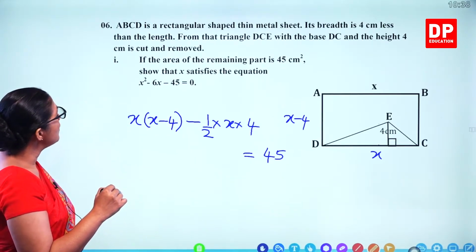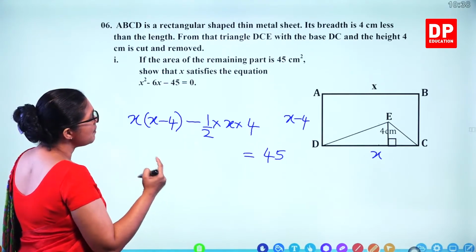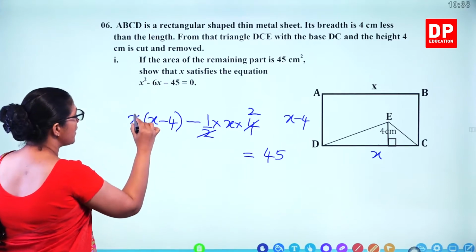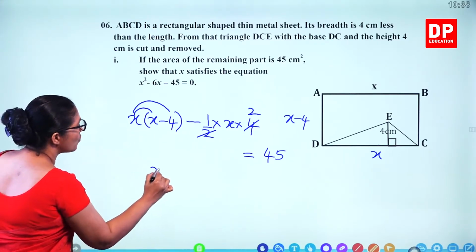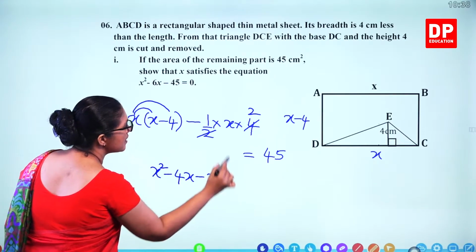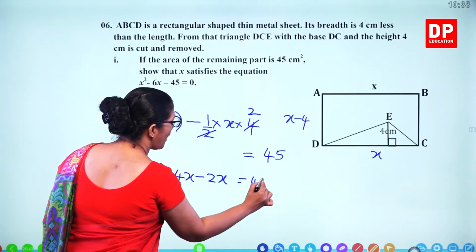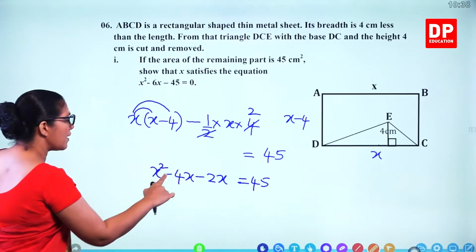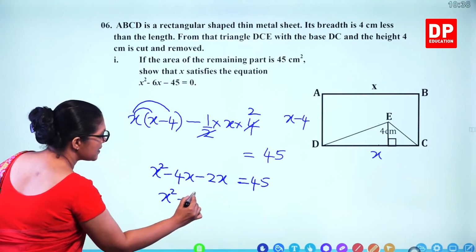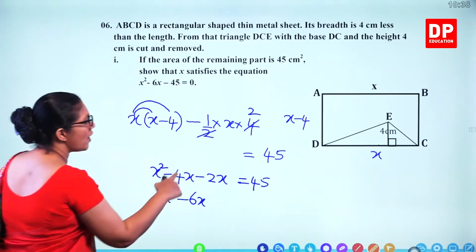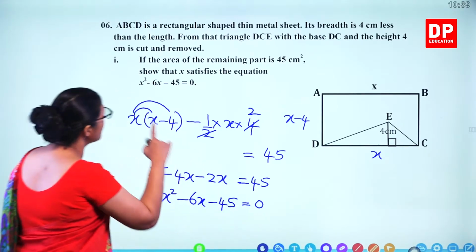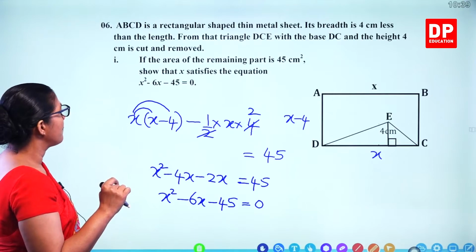Now we'll try to solve this. Okay, so we can simplify now. 2 with 2. Now expand brackets. x squared minus 4x minus 2x is equal to 45. Simplify the like terms. x squared minus 4x and minus 2x, minus 6x. And take 45 to this side. That's minus 45 equals 0. So that's what you need.